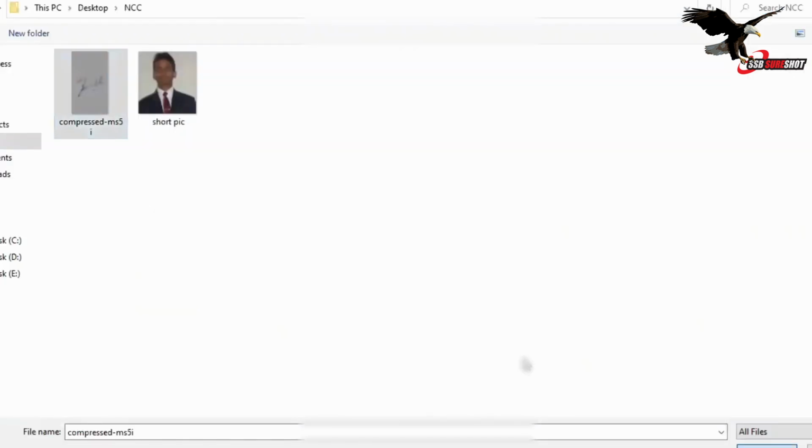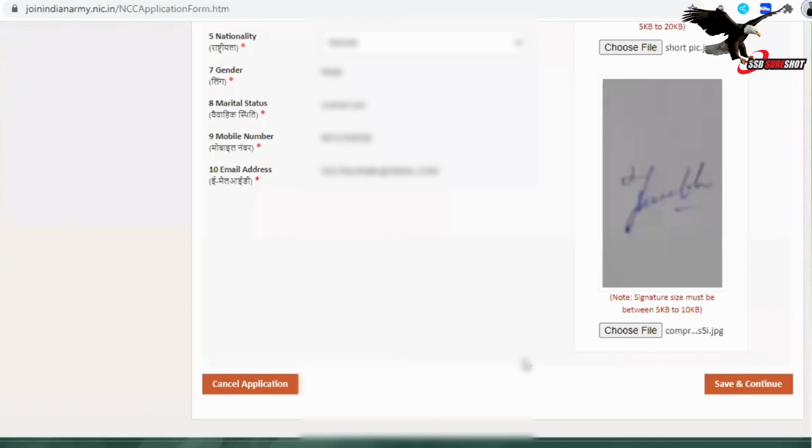Always remember your signature size and scan photo size must be small. The photo should be less than 20 kb and more than 5 kb, and the signature should be less than 10 kb and more than 5 kb. Then save and proceed ahead.